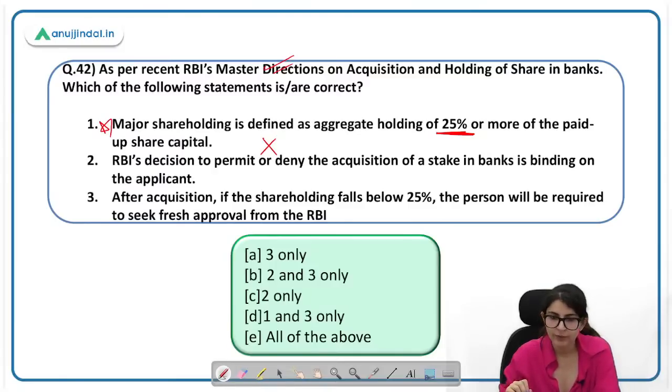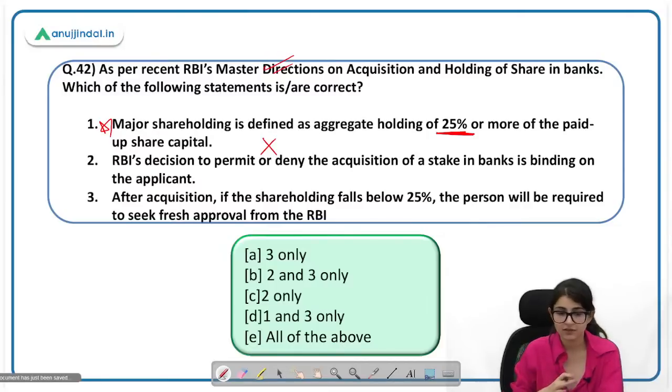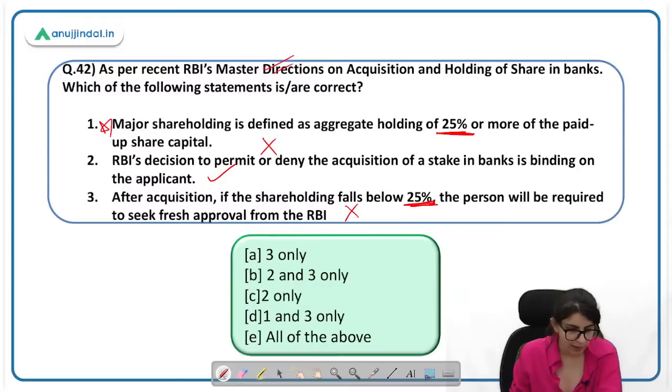RBI's decision to permit or deny the acquisition of stake in the banks is binding. अगर RBI ने decision ले लिया, this will be binding. So this statement is correct. After acquisition, if the shareholding falls below 25%, the person will be required to seek fresh approval from the RBI. This is an incorrect statement. तो percentage का ही problem है यहाँ पे. Who is going to tell me what is the percentage here? It is 5%. Okay, not 25%.